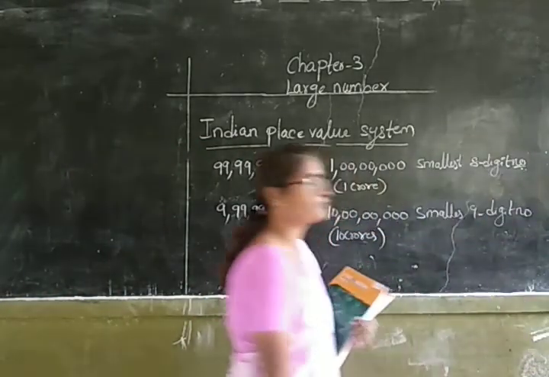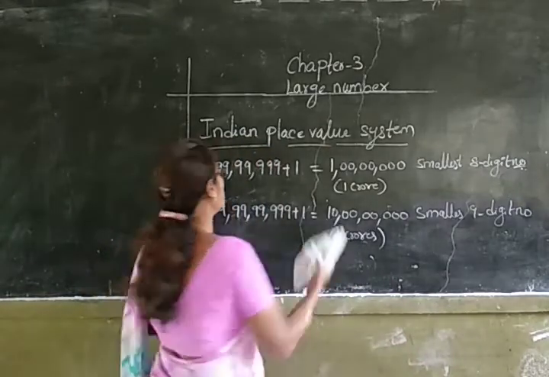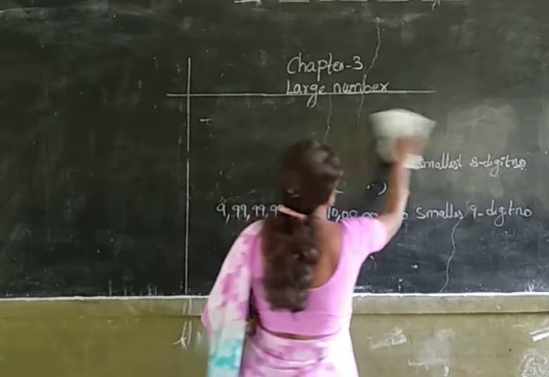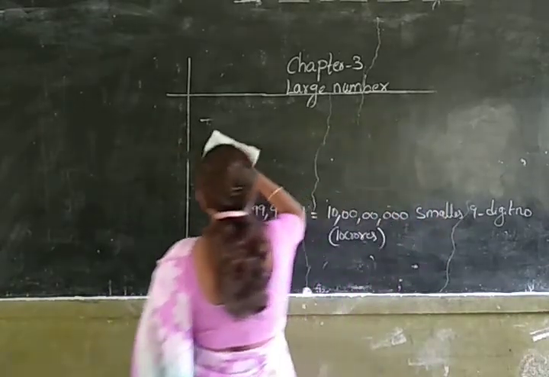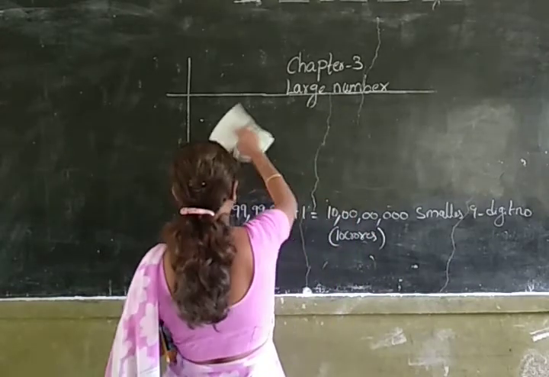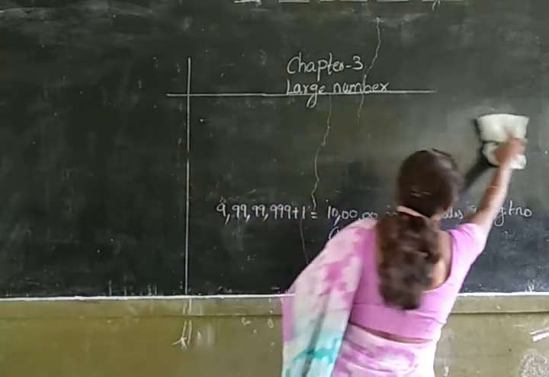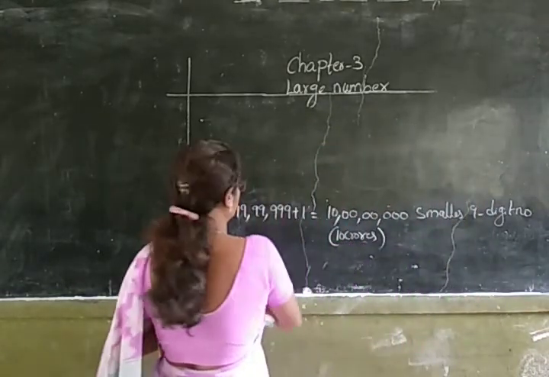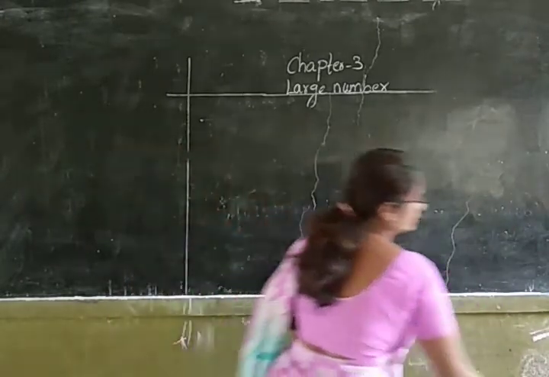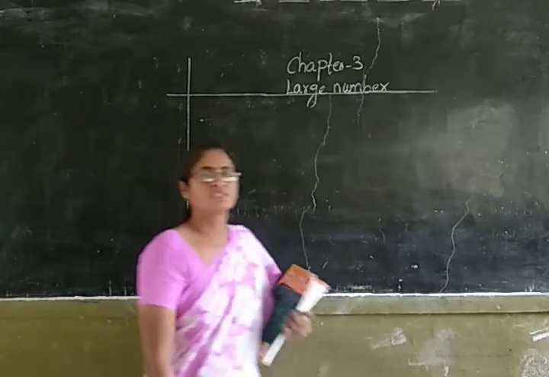Okay, now let us represent 10 crores in place value chart.